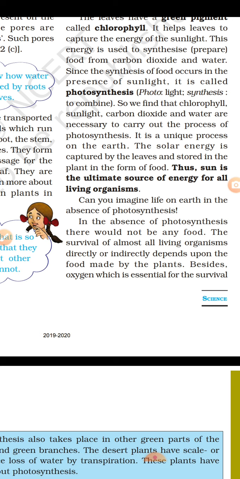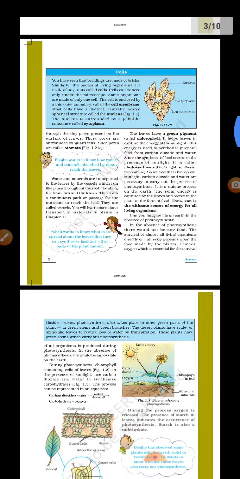So plants can make food by photosynthesis only in the presence of sunlight. Clear? So the food can be obtained by autotrophs with the help of sunlight, and heterotrophs depend for their food on autotrophs. Hence, directly or indirectly, the sun is the ultimate source of energy for all living organisms.